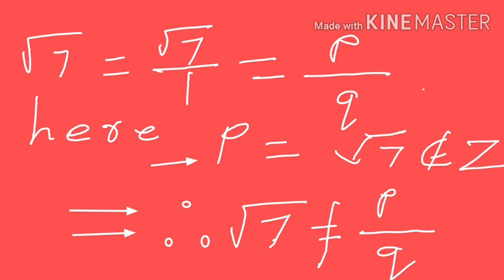Let us take square root of 7. Square root of 7 is equal to square root of 7 upon 1. It is in the form of p by q. But here, p is equal to square root of 7, which is not an integer. Therefore, square root of 7 is not written in the form of p by q. Square root of 7 is an irrational number.